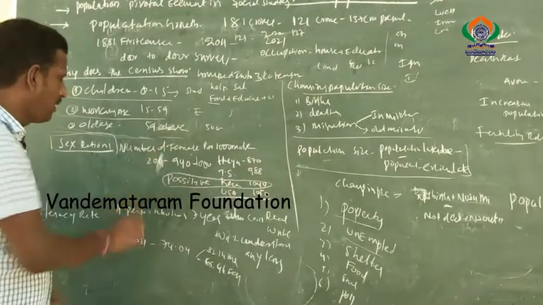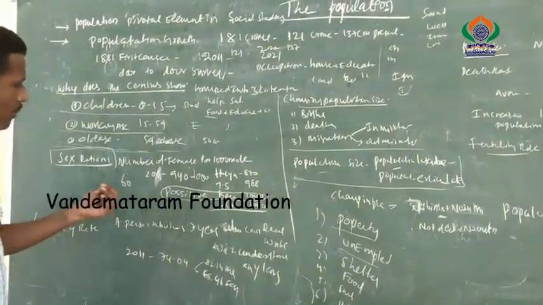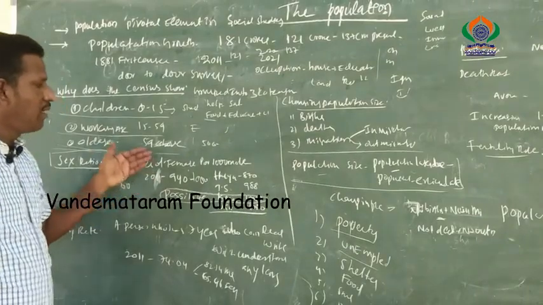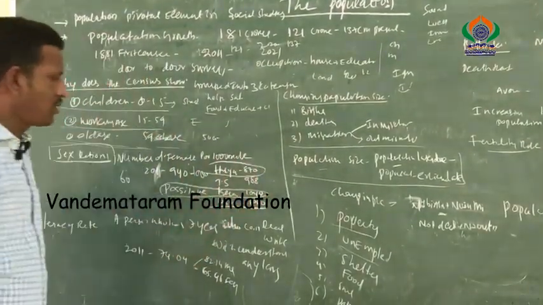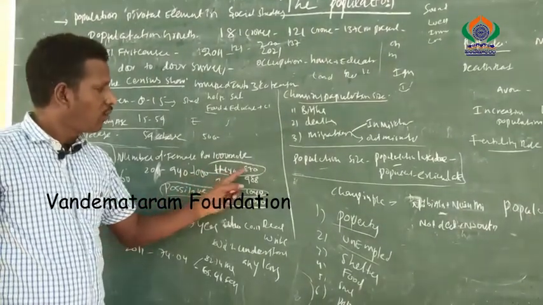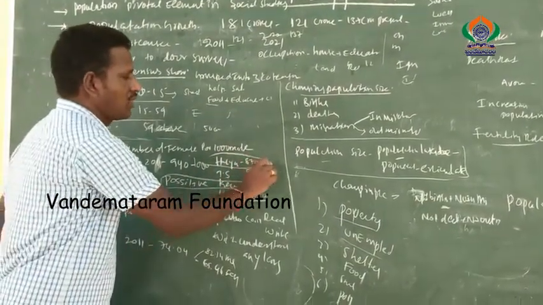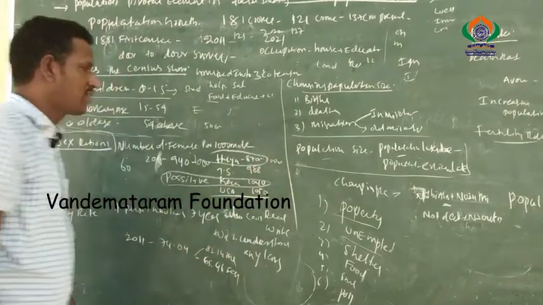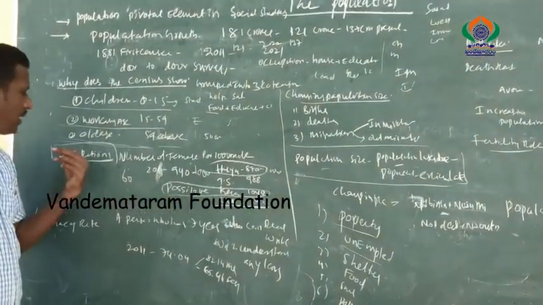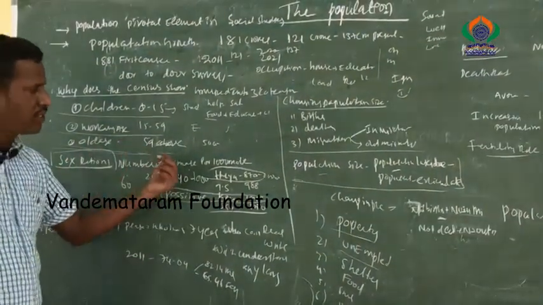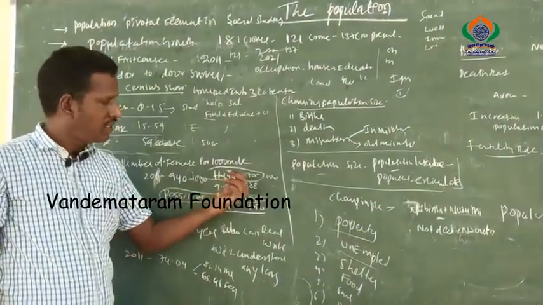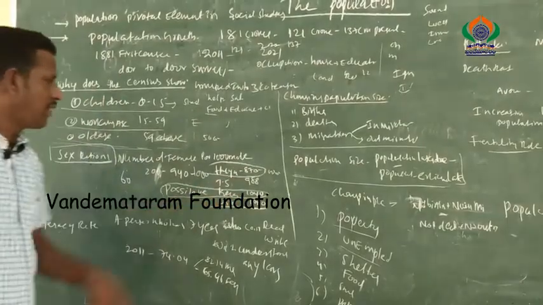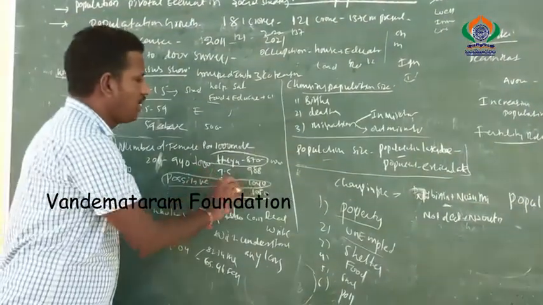So what is the deficit? 60 females deficit. In India the state with a low sex ratio is Haryana, only 870:1000. So what is the question? In India, which state has the least sex ratio? That is Haryana. What is that figure? 870.